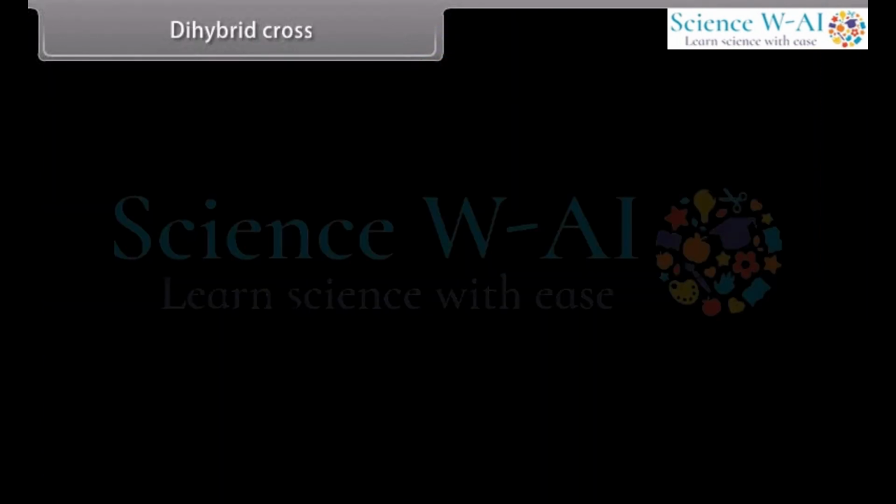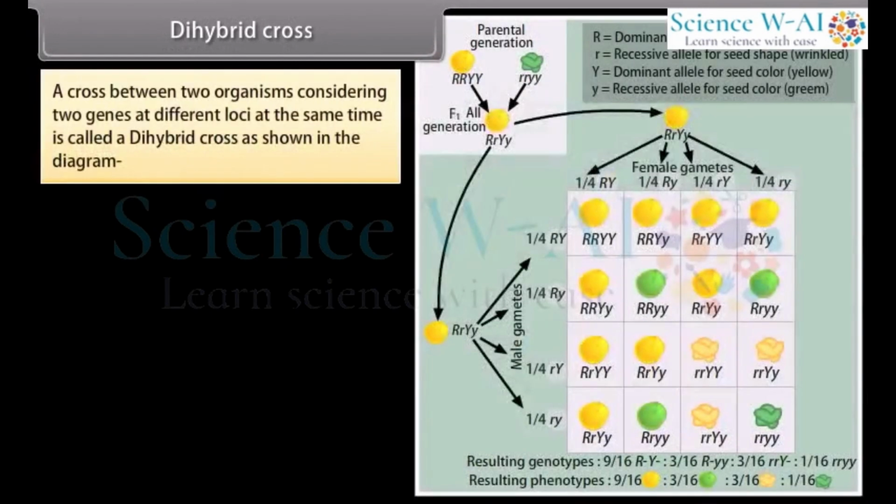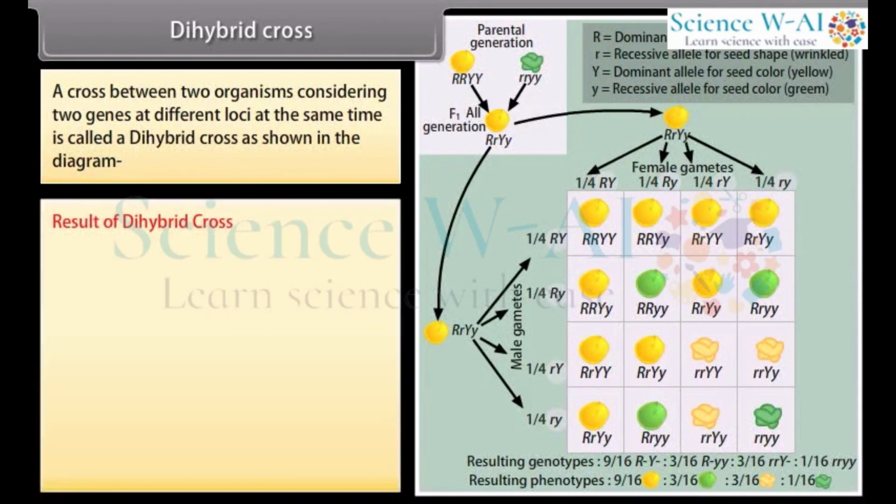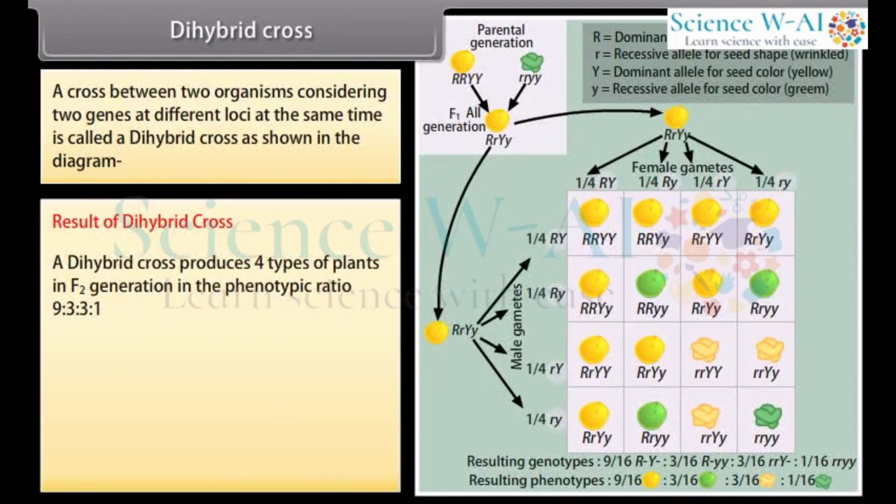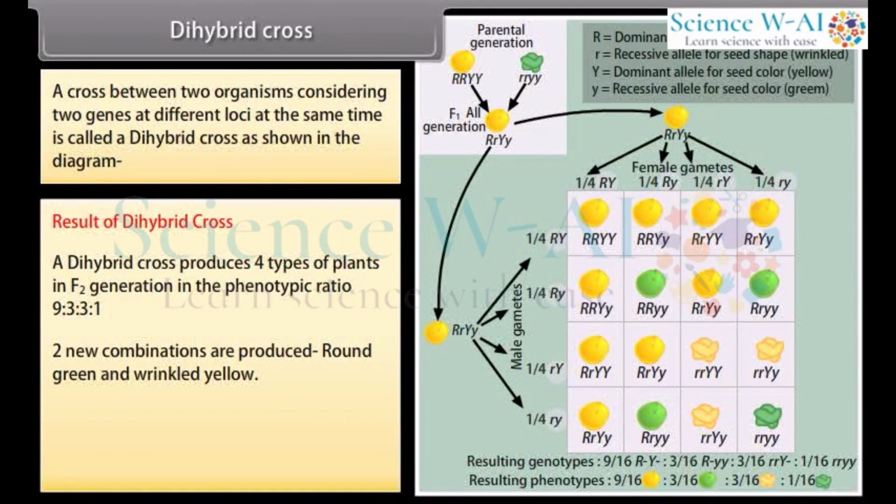Dihybrid cross. A cross between two organisms considering two genes at different loci at the same time is called a dihybrid cross, as shown in the diagram. Result of dihybrid cross: a dihybrid cross produces 4 types of plants in F2 generation in the phenotypic ratio 9:3:3:1. 2 new combinations are produced, round green and wrinkled yellow.